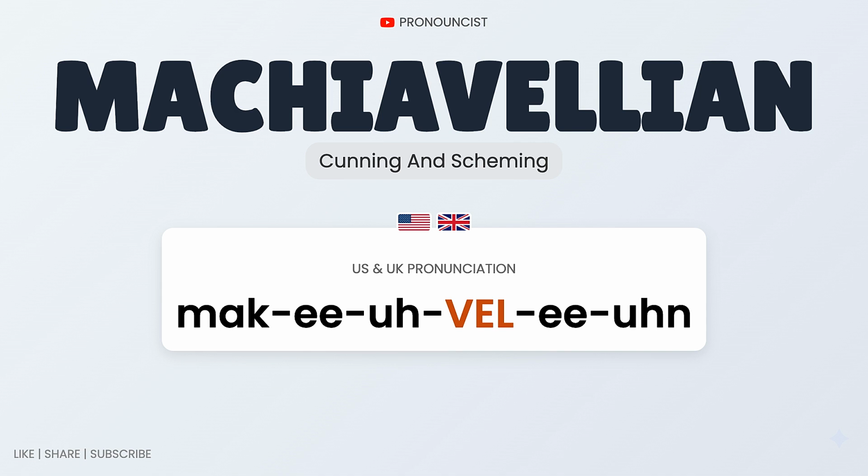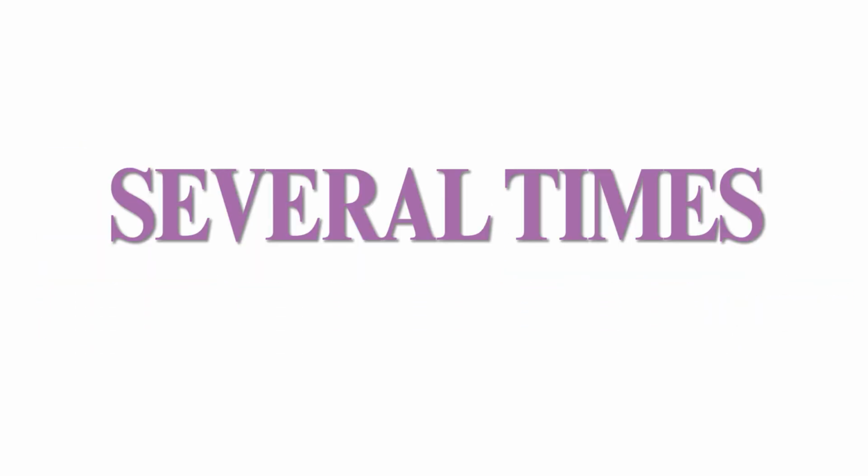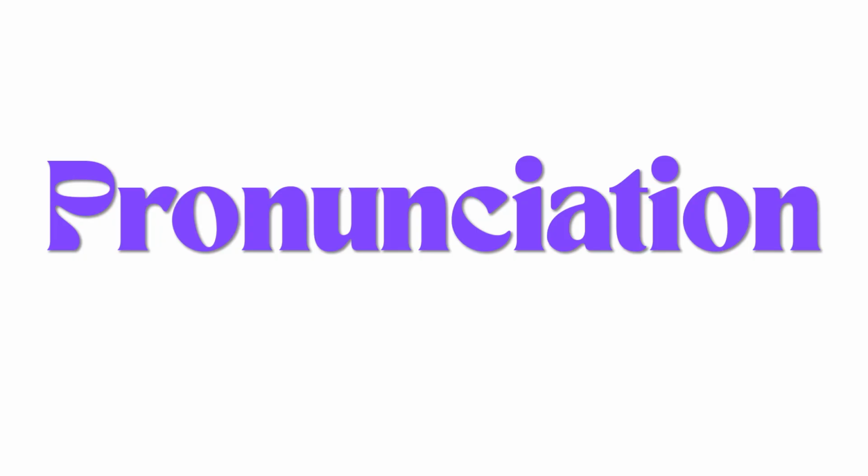Machiavellian. Practice repeatedly and you'll soon be able to say this word perfectly. The best way to practice is to repeat the syllable multiple times. The meaning of the word is cunning and scheming. Try repeating this word several times to improve your pronunciation.